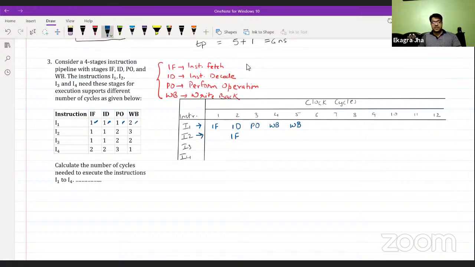But during the execution of I1, once I1 enters the second stage, which is ID, IF is actually free. So IF can be used by another instruction as overlapping. Hence in the second cycle, once I1 enters into the decode stage, the fetch stage is going to be free, and it is then taken by the next instruction. This is what we call overlapping.